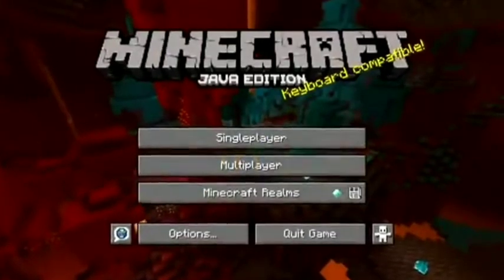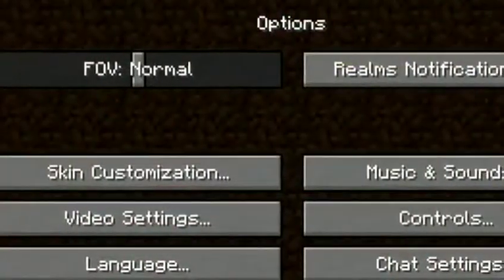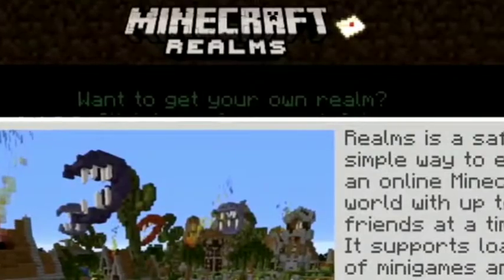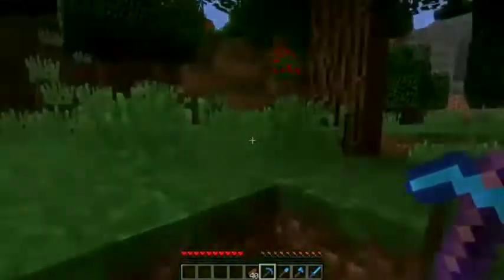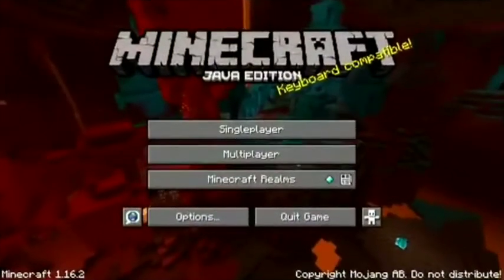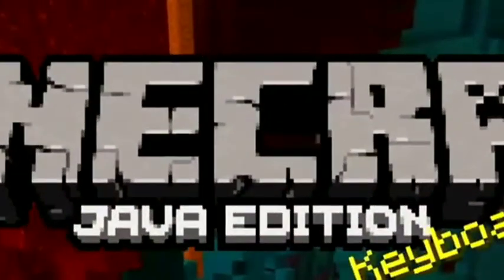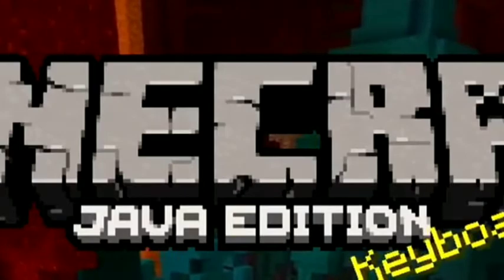Reason number 3. The art style. I've noticed that Minecraft Java Edition's graphical user interface has this kind of pixelated art style that goes hand in hand with the game itself. A great example of this is something as simple as the title screen. Even the logo is pixelated, just like pretty much everything else in the game.